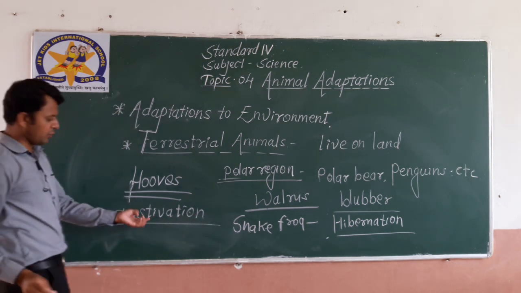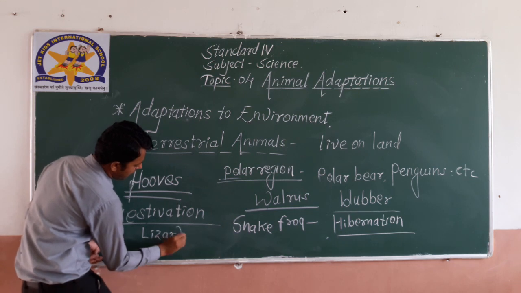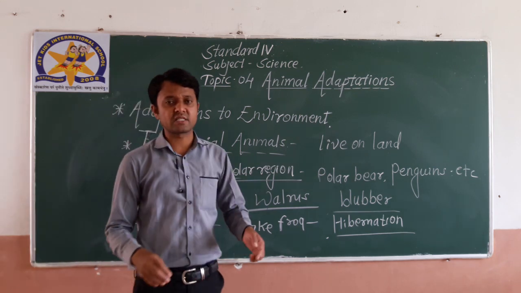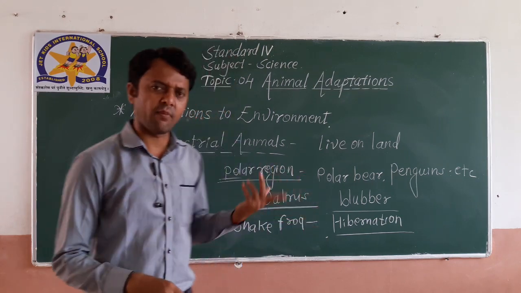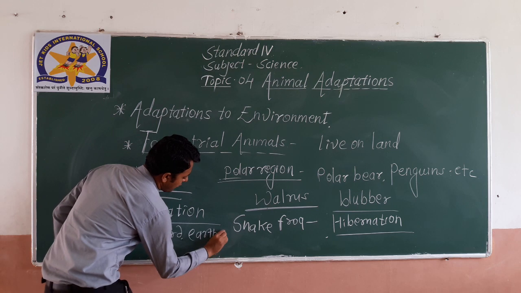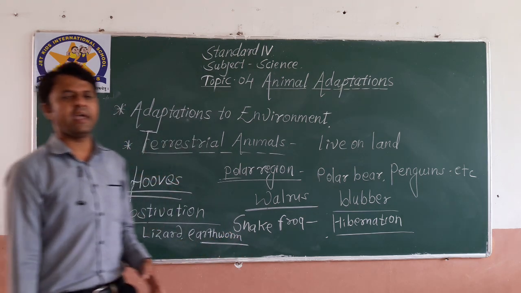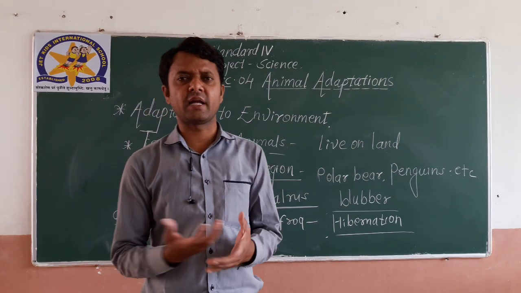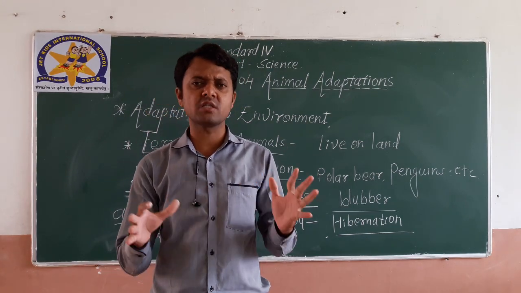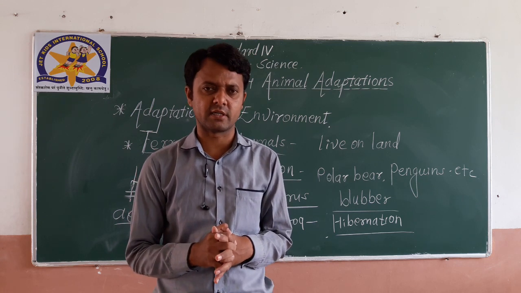So which animals aestivate? Lizard, earthworm and snail. They need to protect their body from the extreme heat, so they go for a long sleep in the summer. The long sleep in the summer is called aestivation.